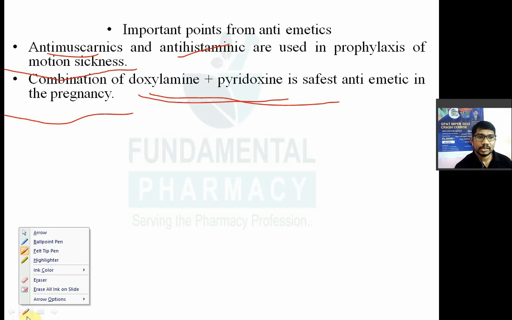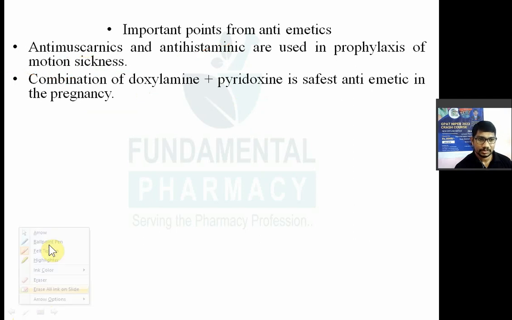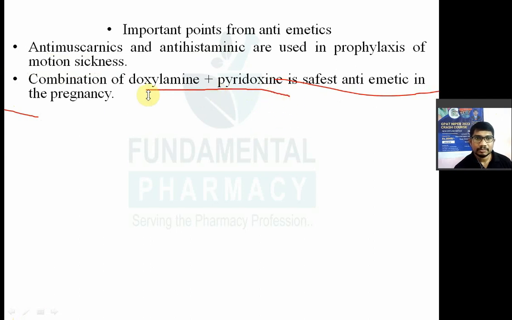Because D2 receptor agonists, they can cause extrapyramidal symptoms, right? They can produce Parkinsonism. So safest combination antiemetic drug in the pregnancy क्या है? It is nothing but the pyridoxine and doxylamine. Doxylamine is nothing but the antihistaminic drug. Pyridoxine is nothing but the water soluble vitamin.